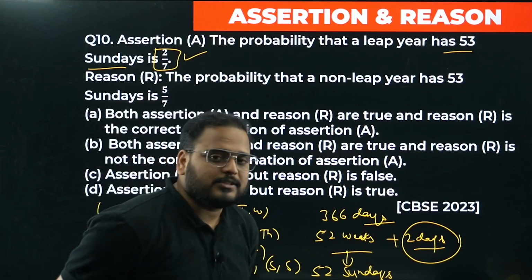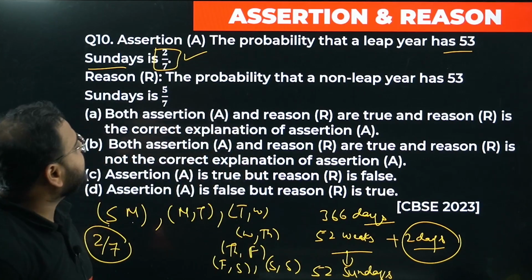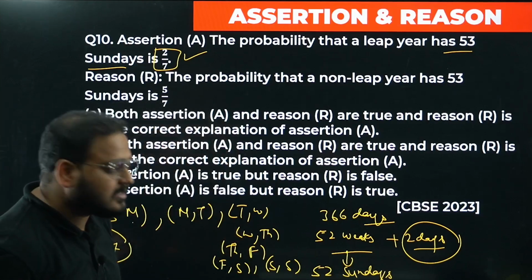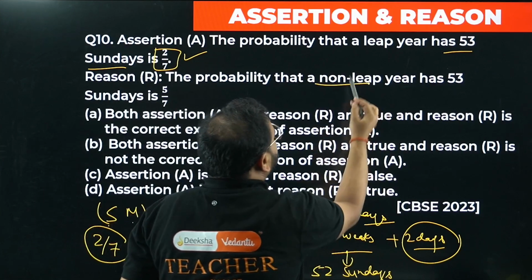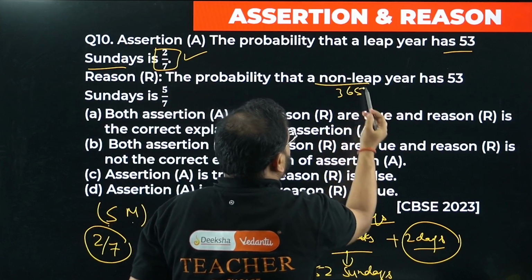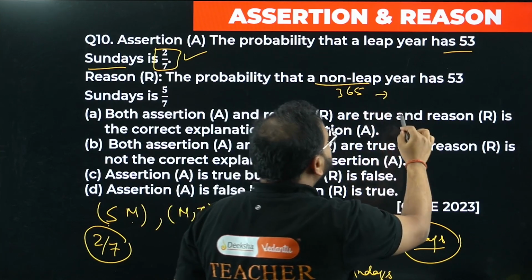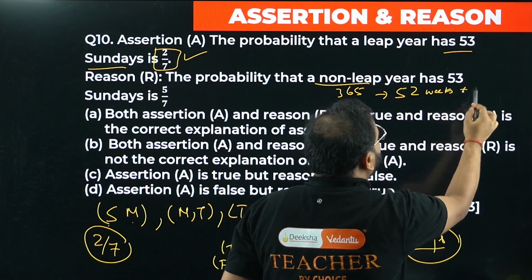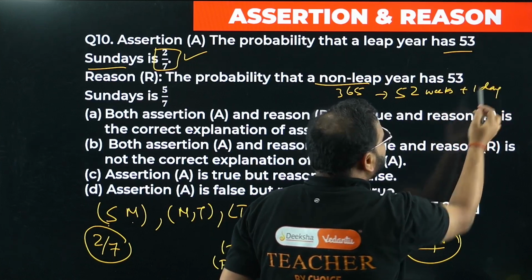Assumption is correct. Let's look at the reason now. The probability that a non-leap year has 53 Sundays is 5 by 7. Is it? Non-leap year, it means how many days? 365 days. What does it mean? 52 weeks plus 1 day, right?